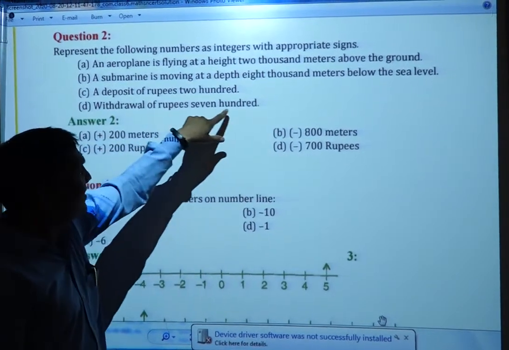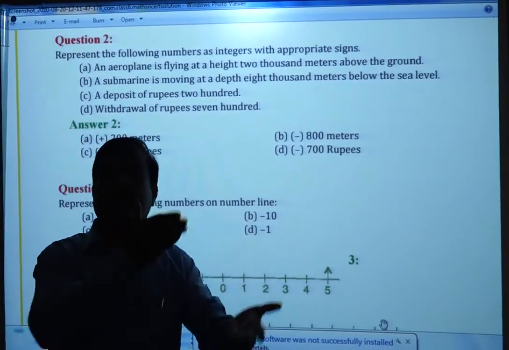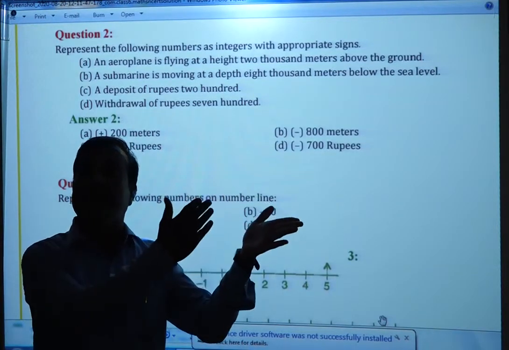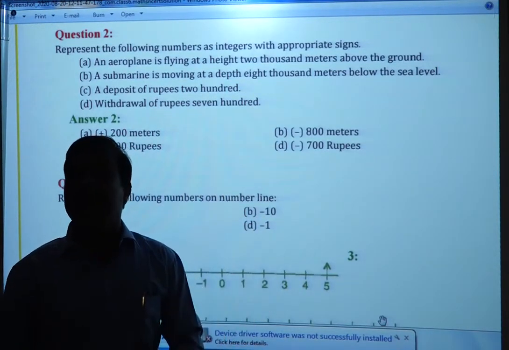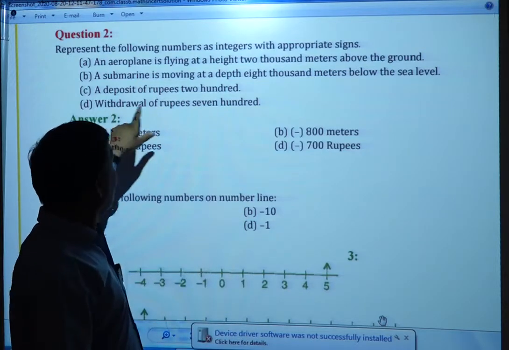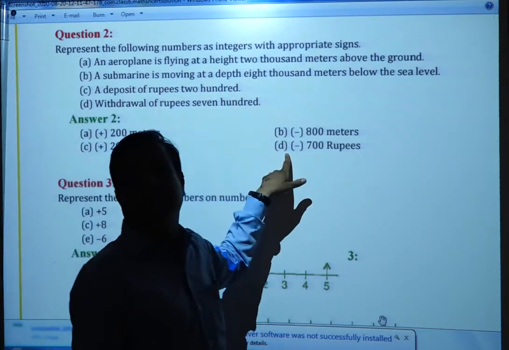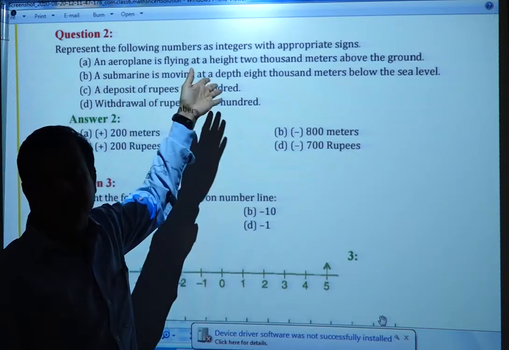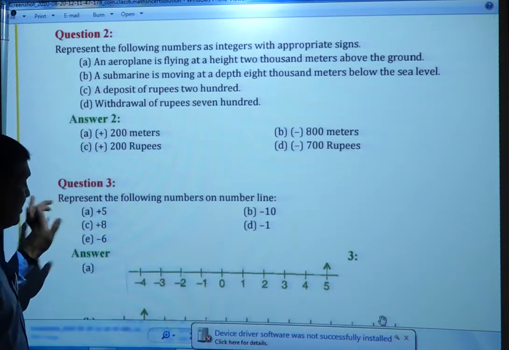Withdrawal of rupees 700. Now withdrawal means you took out the money from the bank. Whatever you were saving, out of that you took out, so it is minus. So withdrawal of rupees 700 is minus 700. So this is deposit, withdrawal, above and below. Next question, question number 3.